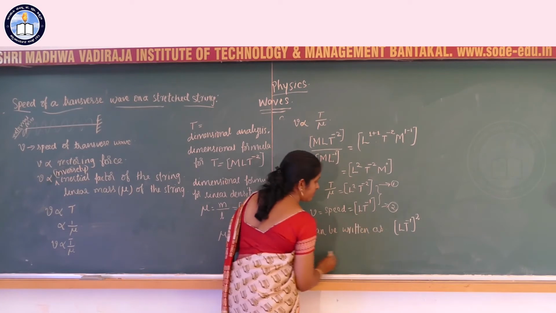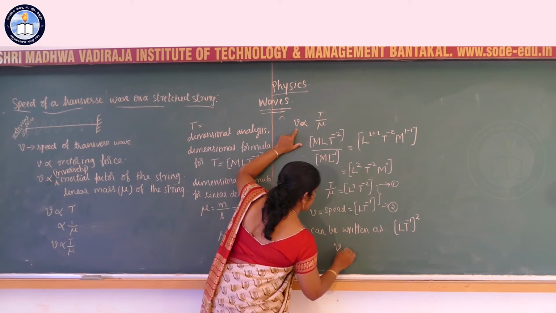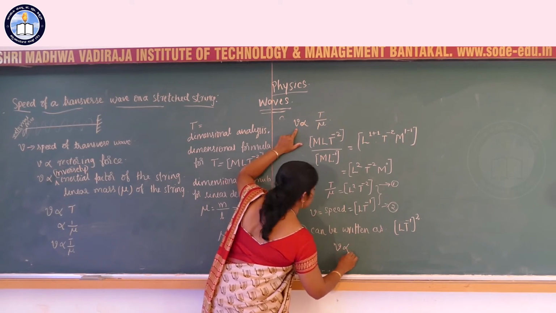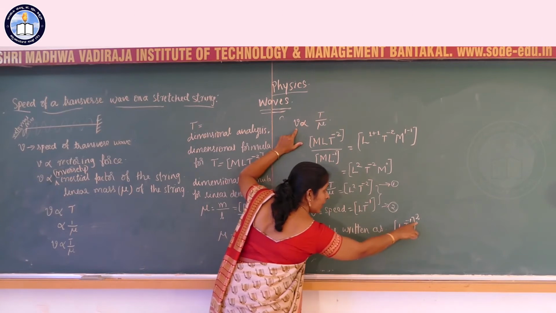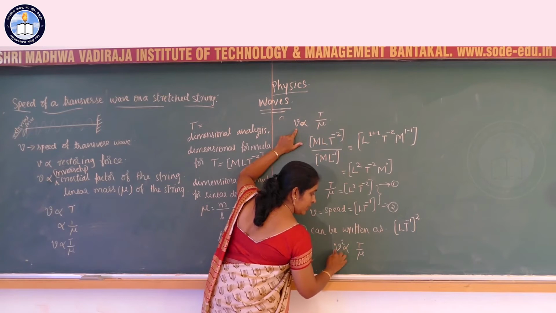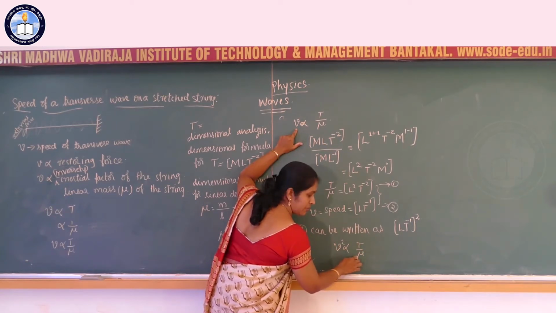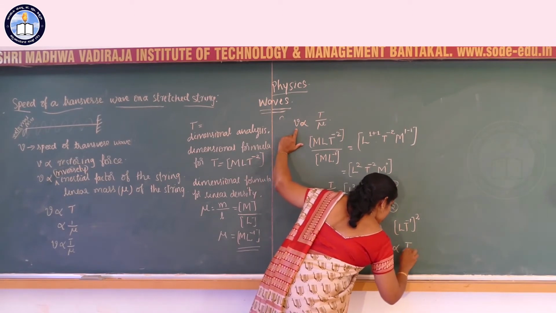That is, V is proportional to T by mu power half. V square is proportional to T by mu, or V is proportional to T by mu power raised to half.